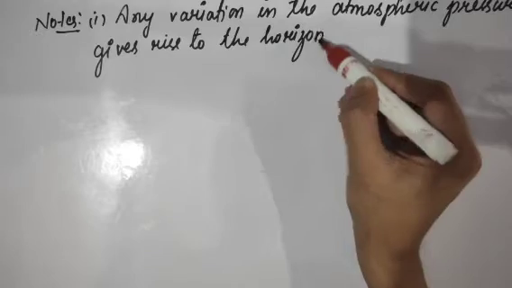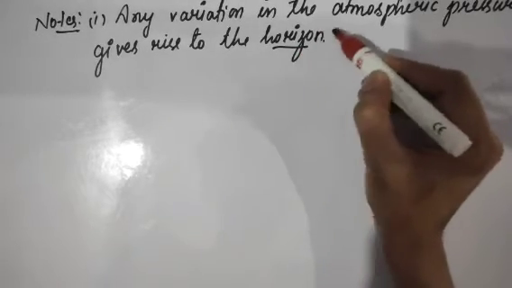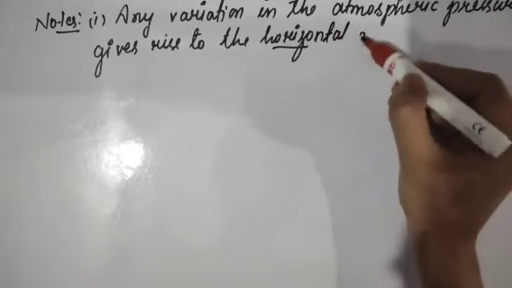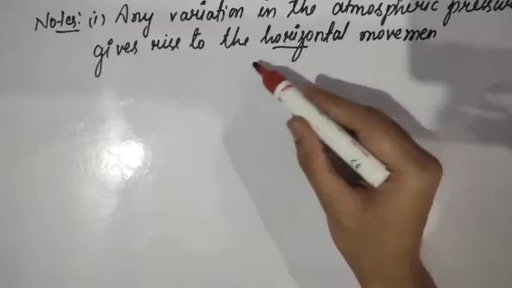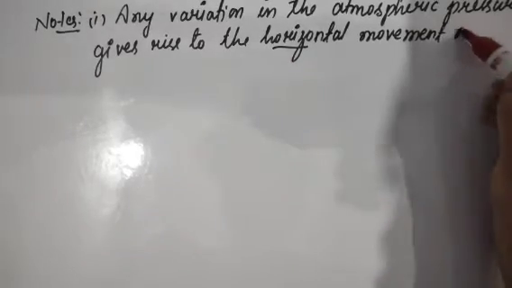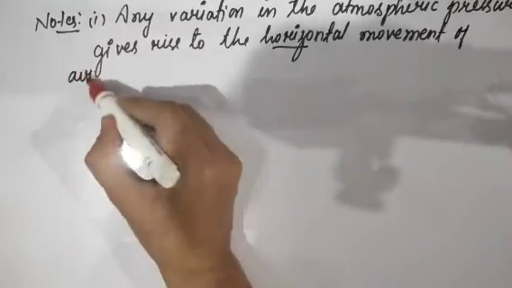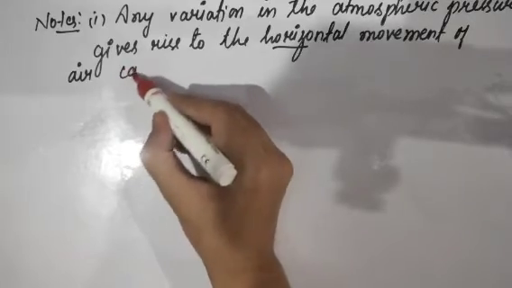Remember, I'm writing here horizontal movement of air, which is known as wind. What is wind? Wind is nothing but just a horizontal movement of air, which is referred to as winds.